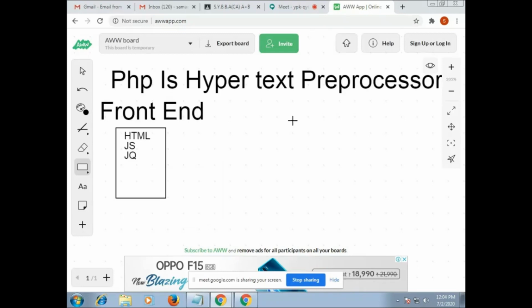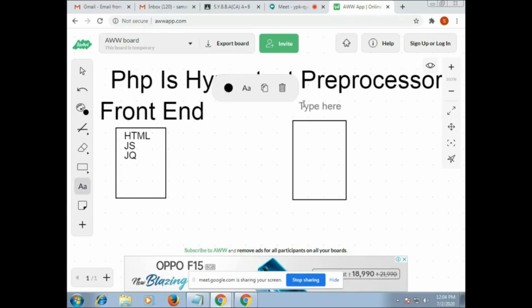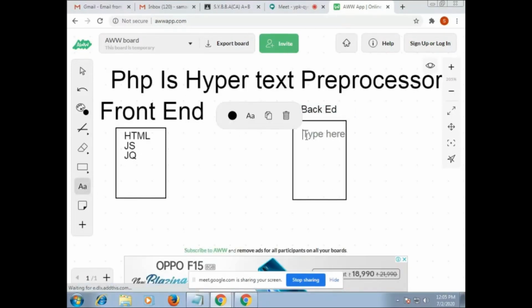Then we have the backend. I gave you examples of backend. What is backend? Last semester, we studied backend. The best example for backend is your Oracle 10G. Oracle 10G is the best example.